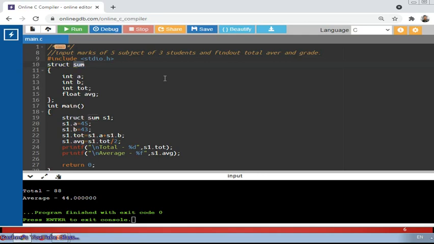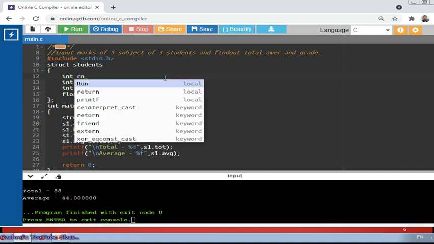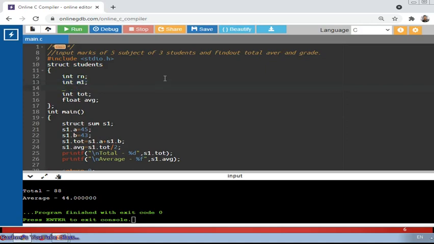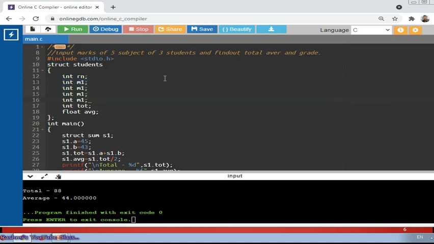In this case, I am keeping the structure outside the main function and defining the structure with the name students. So struct students. Now I have to specify roll number, so I am taking RN for roll number. Then 5 subjects, so I can take M1, copying and pasting for M2, M3, M4, M5. So these are the 5 variables. I need to change them.